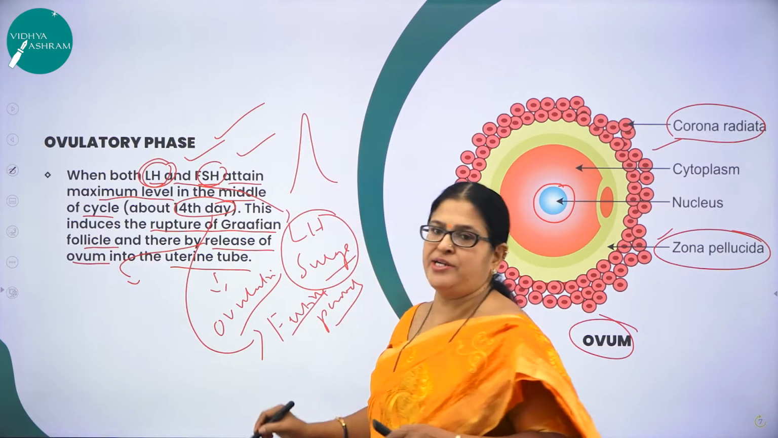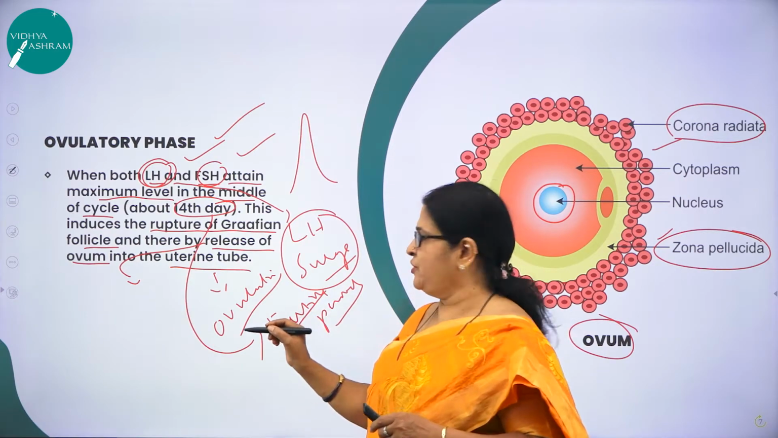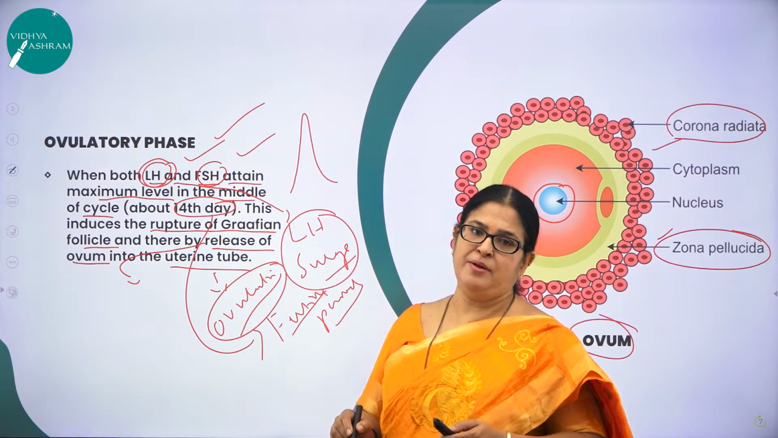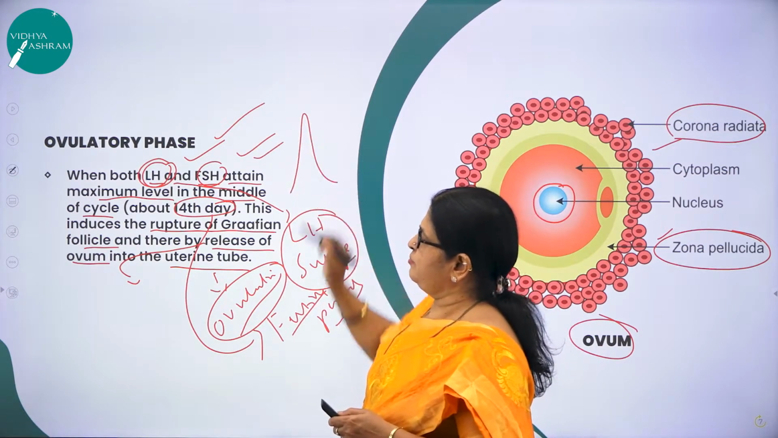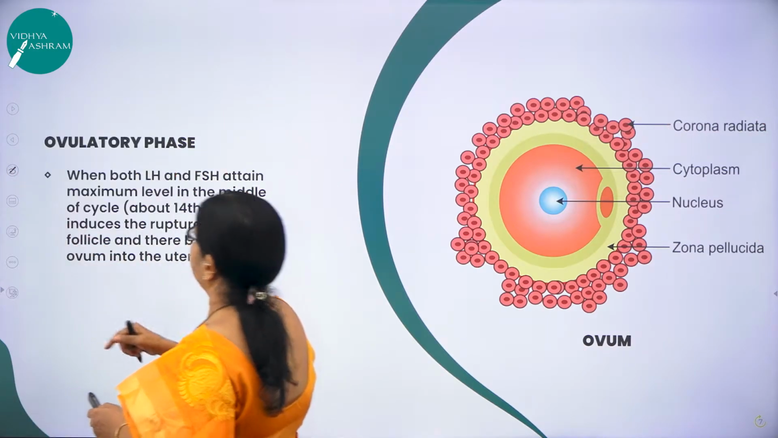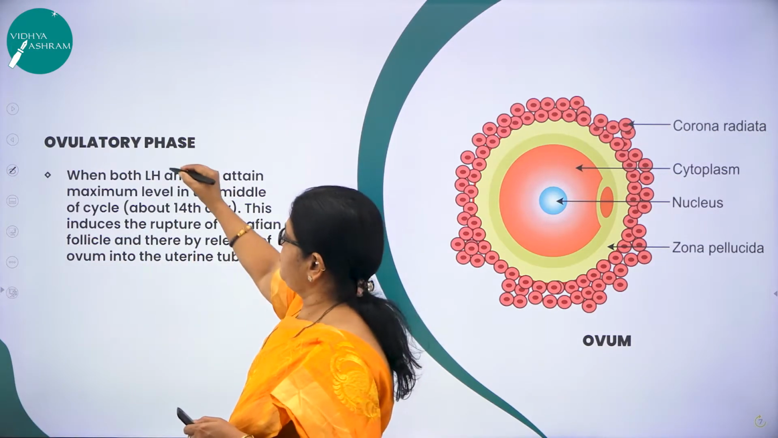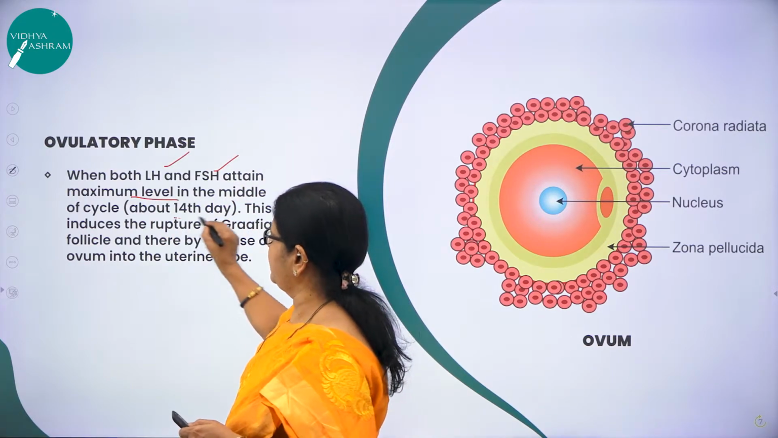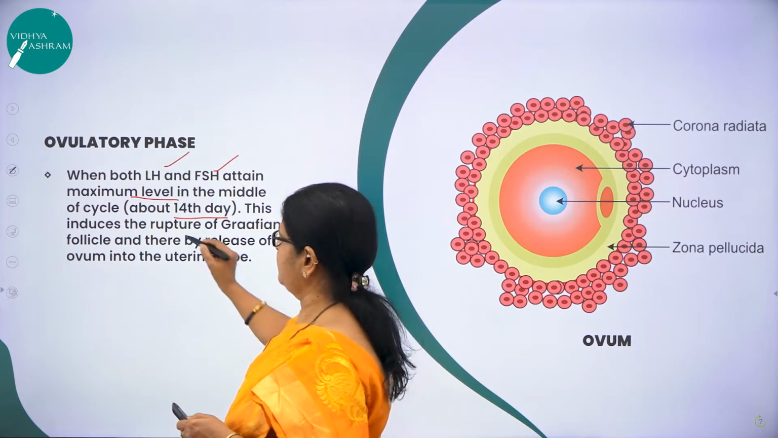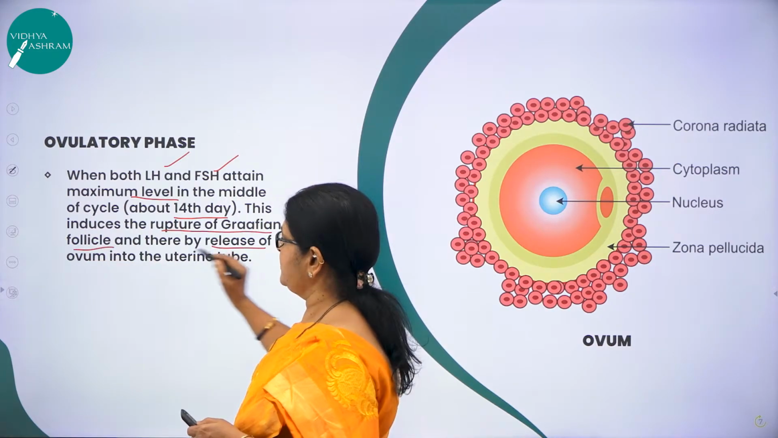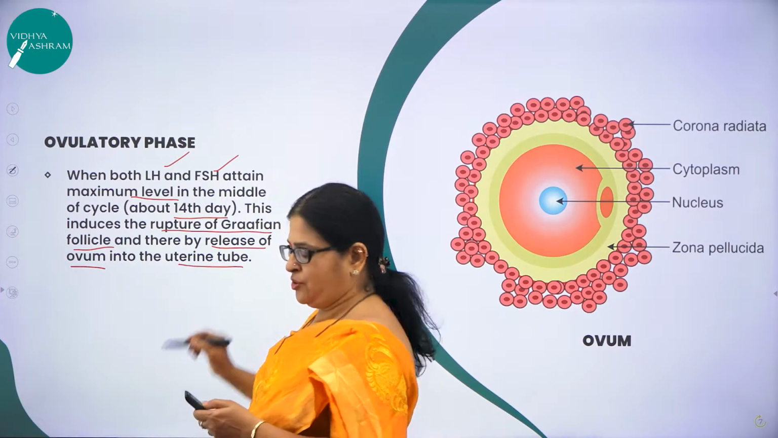If a female avoids coitus or intercourse during this particular period, then she can avoid unwanted pregnancy. So it's a very, very important phase of the menstrual cycle. Right. So what is the ovulatory phase? What happens here? LH and FSH attain maximum level. On which day? On the 14th day of the menstrual cycle. Because of this, what will happen? There is a rupture of the Graafian follicle, thereby releasing the ovum into the uterine tube.